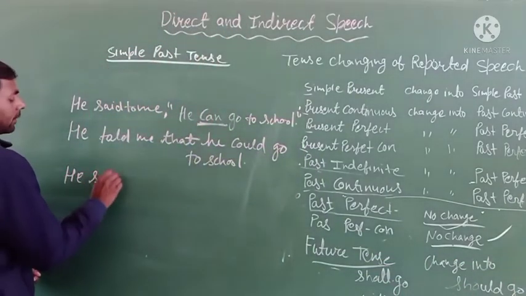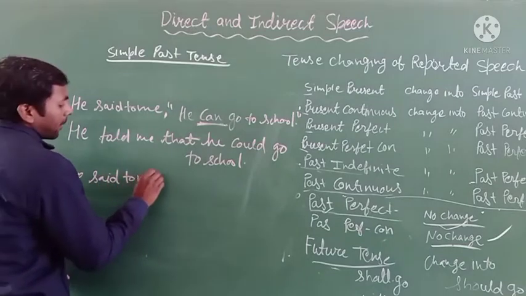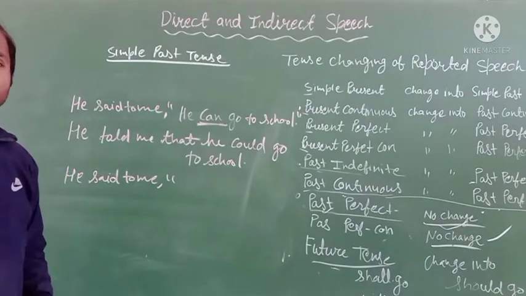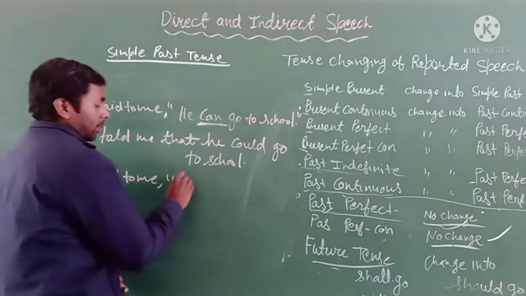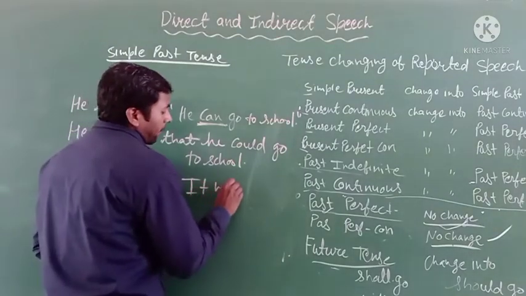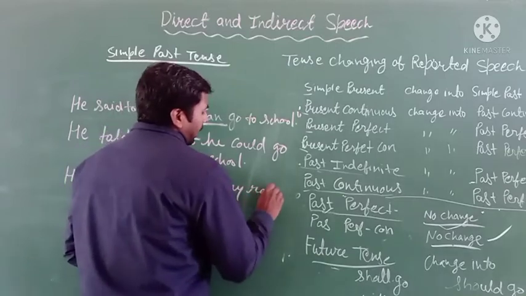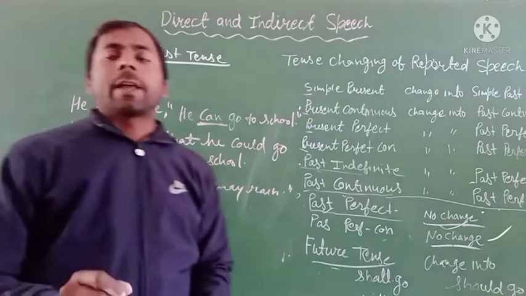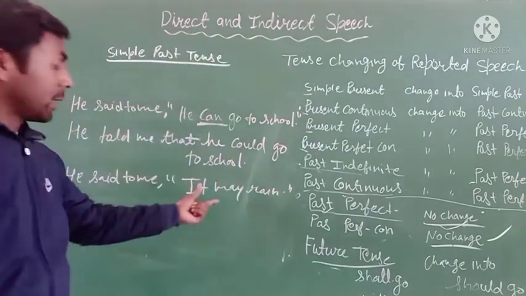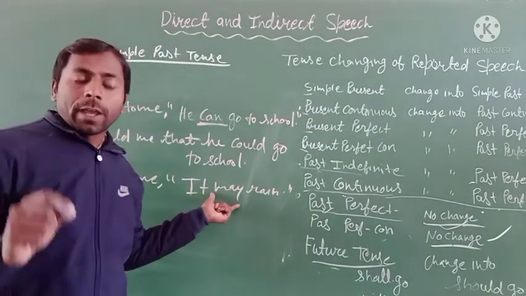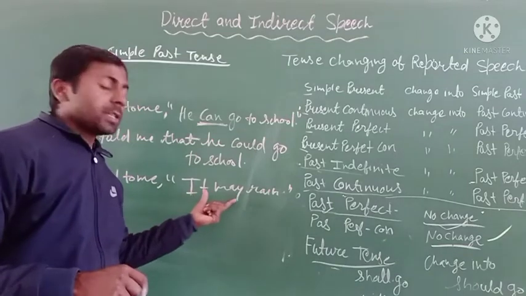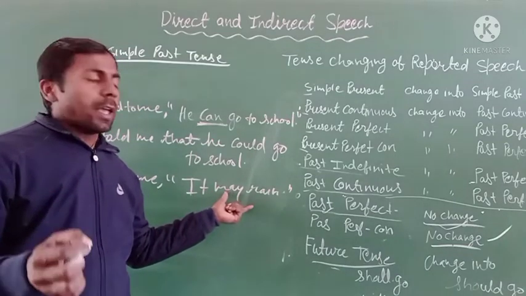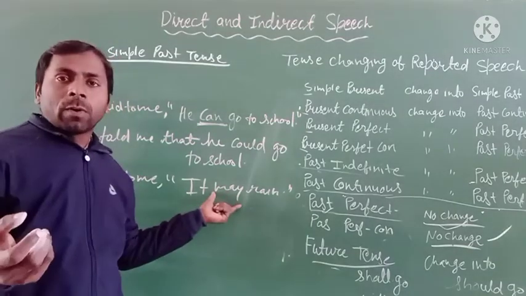Give us another example: He said to me, "It may rain." Here may is an auxiliary word, and if your reported speech has an auxiliary word, you have to change it into a past form.